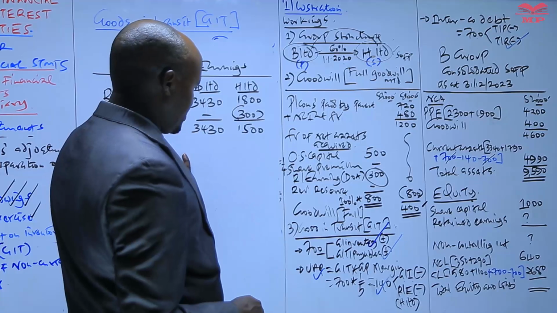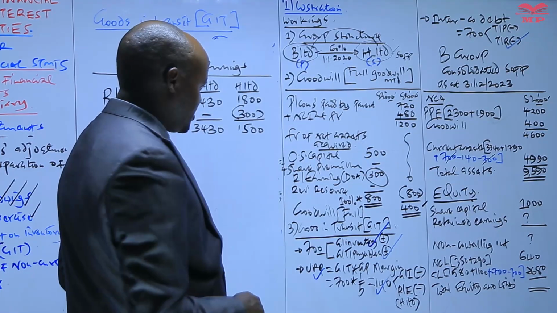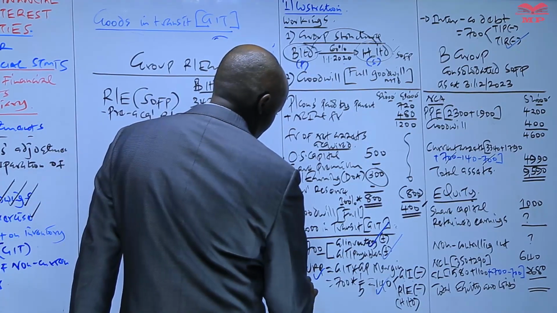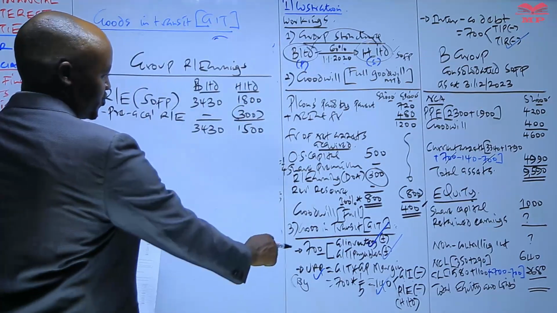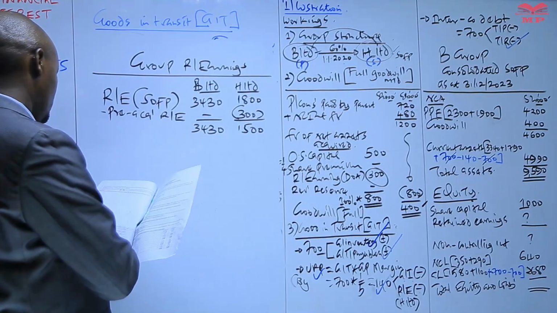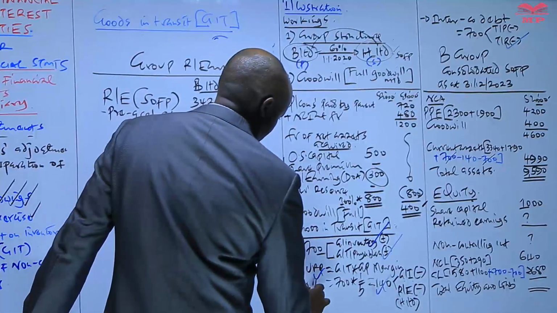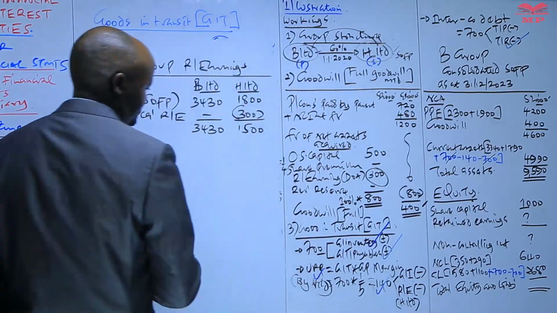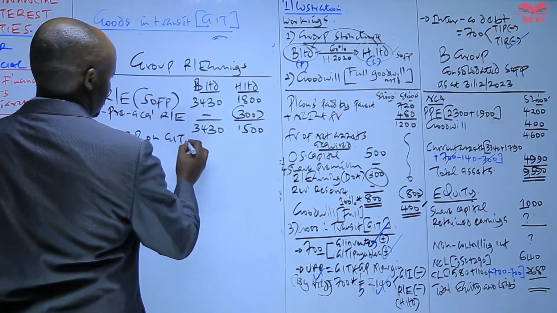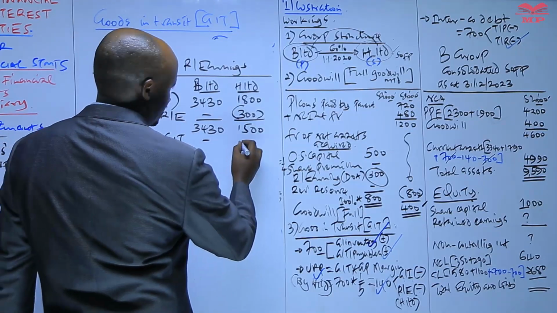So this Goodwill will not affect this one, but we have this unrealized profit. And it is important to note that this unrealized profit is attributed to the selling company. The company which sold these goods, as per the information given in note number 2, was H. So we have unrealized profit on goods in transit, which is by H, of 140.